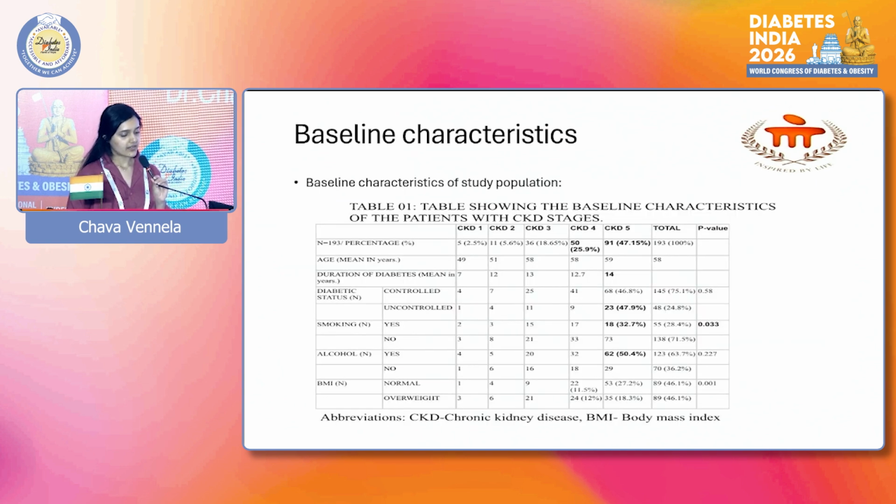diseases. The baseline characteristics were that the majority of the patients were in advanced CKD stages, especially CKD stage 5. Mean age increased with CKD severity, and duration of diabetes increased with advancing CKD, highest in stage 5. Diabetic control status showed no significant association with CKD stage. Smoking was significantly associated, while alcohol consumption showed no significant association.